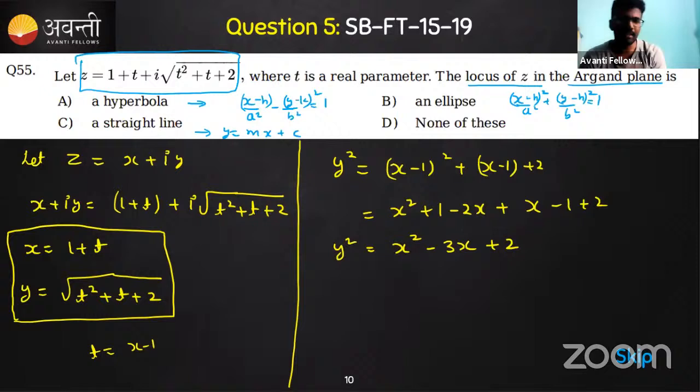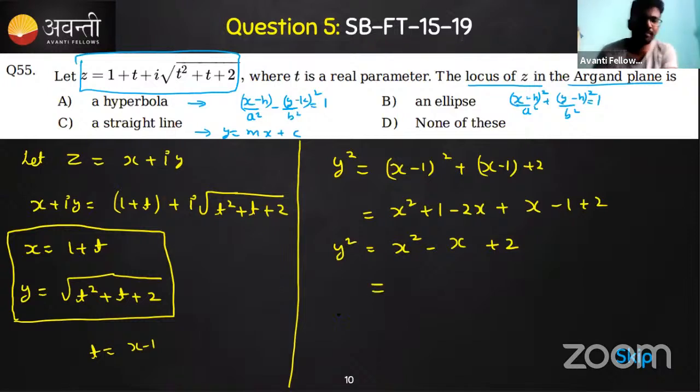So what do you think the answer is? Okay, minus x, correct. Not 3x, so minus x and then plus 2, yeah. So we can further simplify.